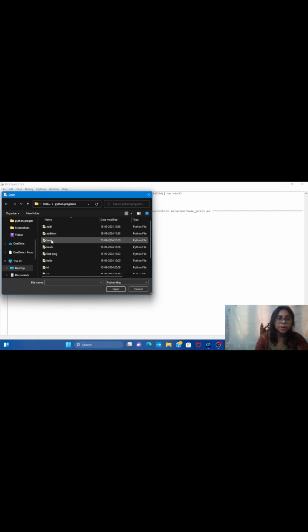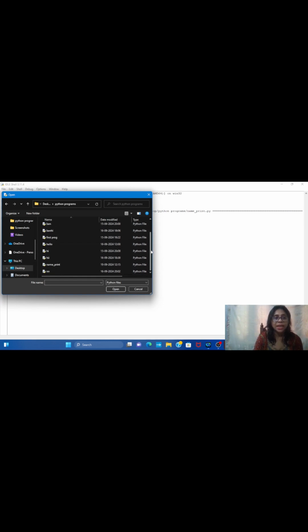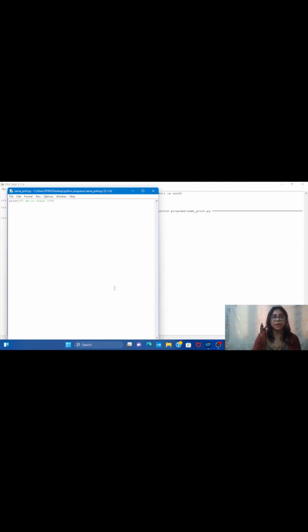So click on this Python program folder. Now what name have I given? I have given the name name_print, this file. So click on this and click on this open, right? See, my file is open. So you can save any file, and afterward also you can open that previously saved file, right?